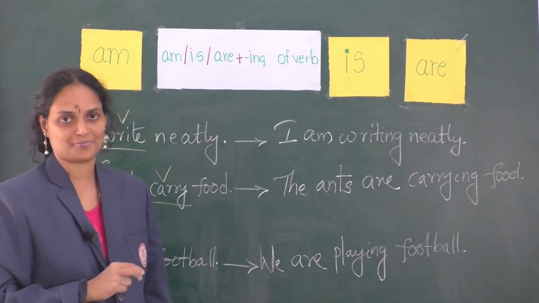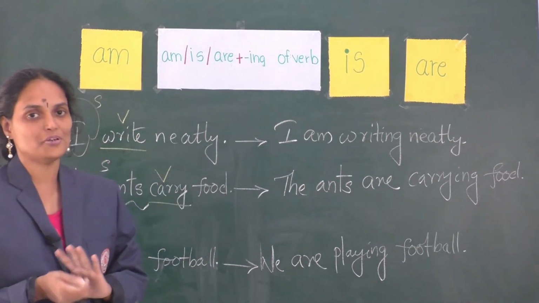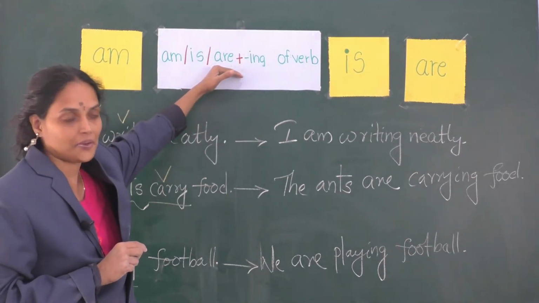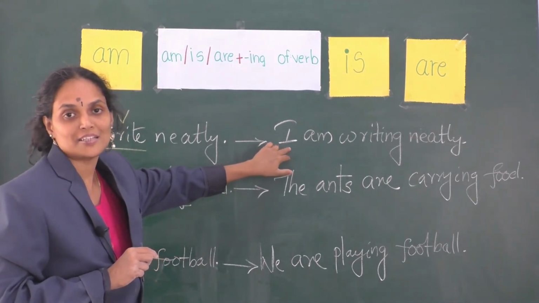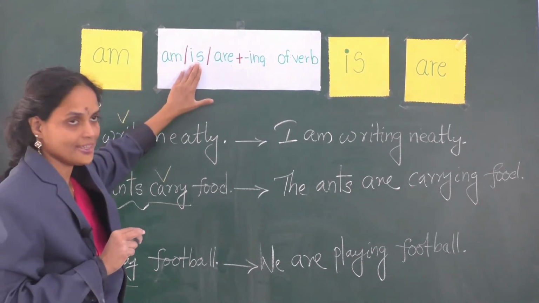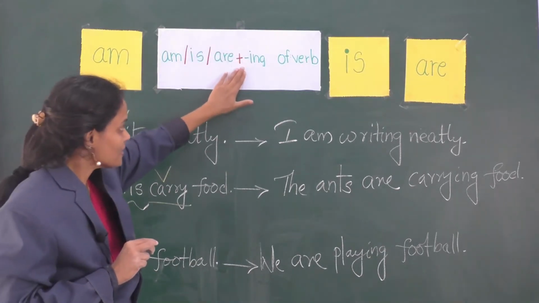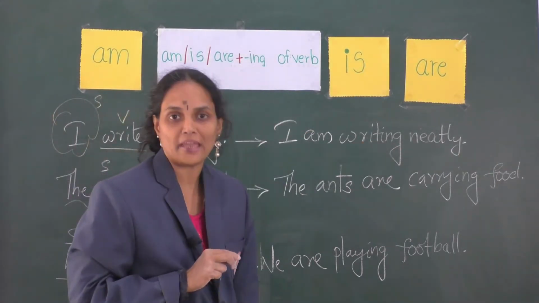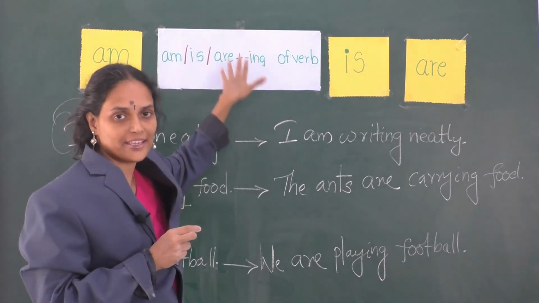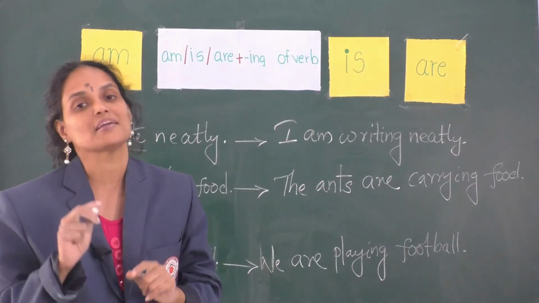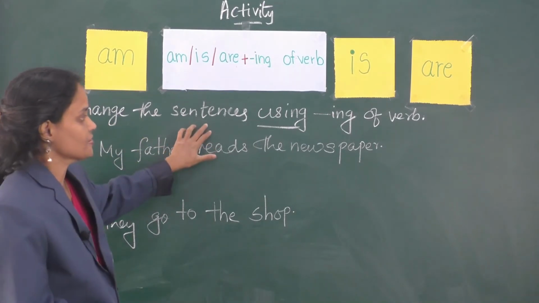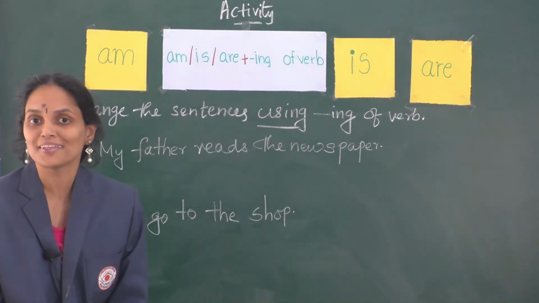This is the answer. So, children, all of you should bear in mind the structure of the sentence given here. A sentence starts with the subject, followed by the auxiliary verb am, is, are, plus the ing form of the main verb. This is how the auxiliary verbs am, is, are are used in a sentence. Children, here is an activity for you. Change the sentences using the ing form of the verb given.